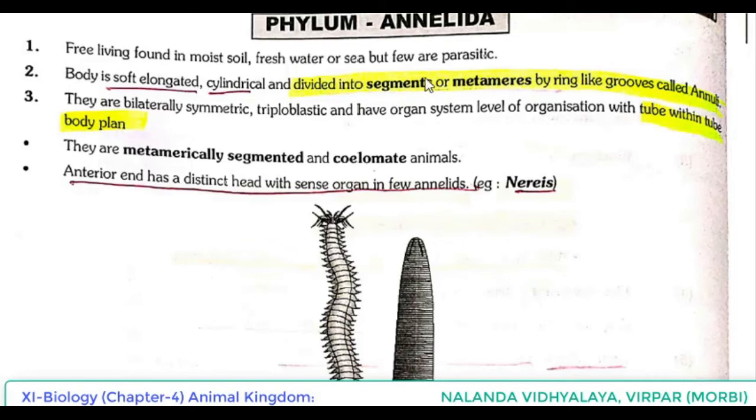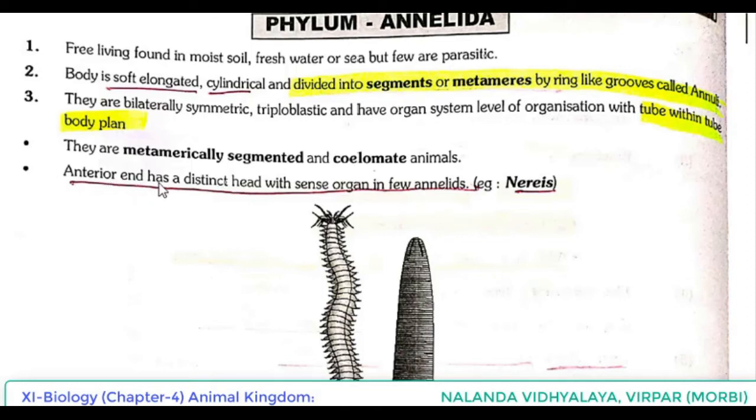Annulus singular, annuli plural. They are bilaterally symmetrical, triploblastic and have organ system level of organization with tube within tube body plan. That means a complete digestive system is present. They are metamerically segmented and coelomate animals.